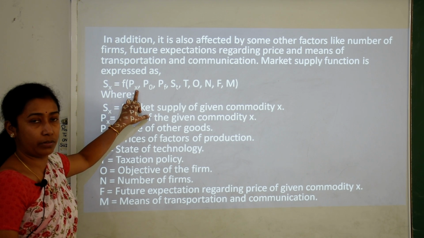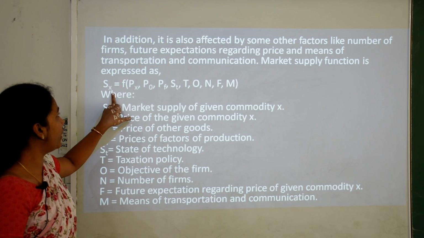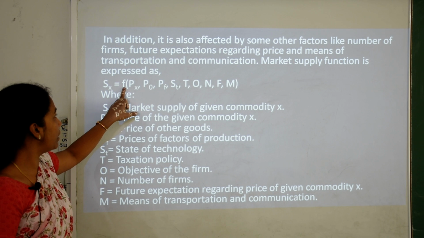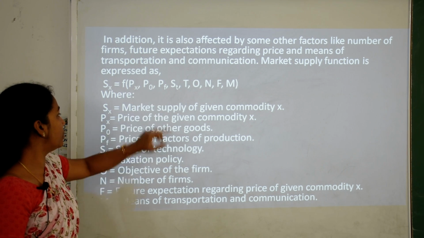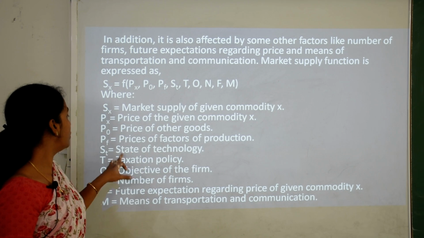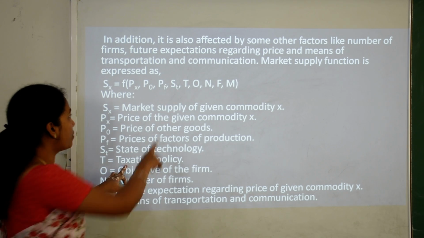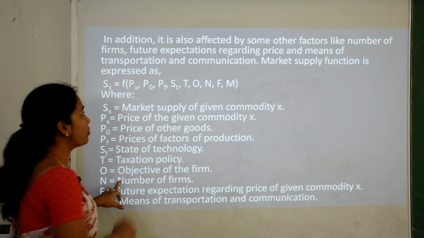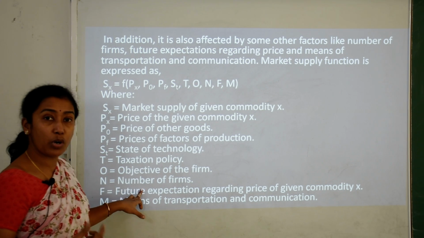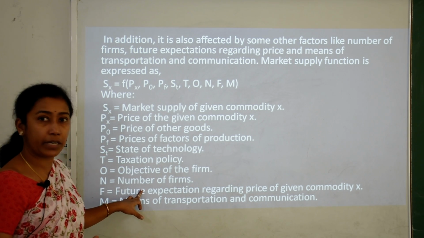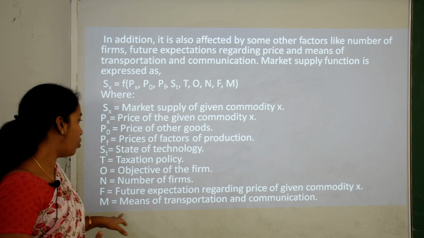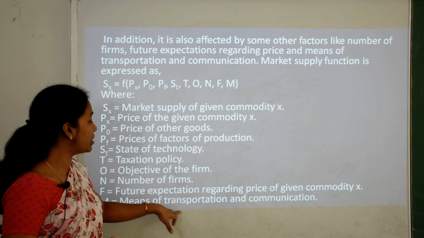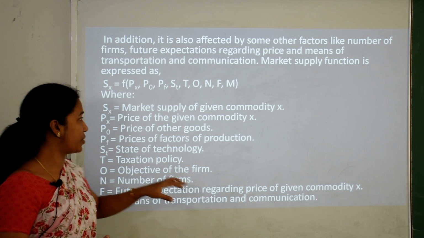So we can get this kind of expression, that is supply of X commodity in terms of market supply. It is functional relationship of price of X, price of other goods, state of technology, taxation policy and objectives of the firm, N for number of firms or number of competitors in the market, then F for future expectations regarding price of given commodity, M means means of transportation and communication.